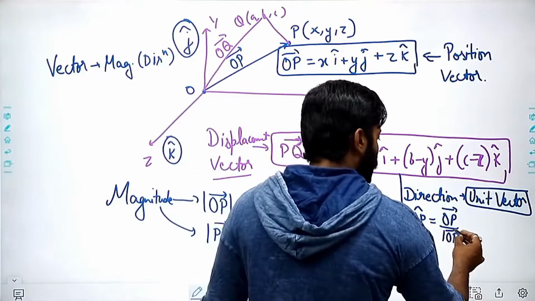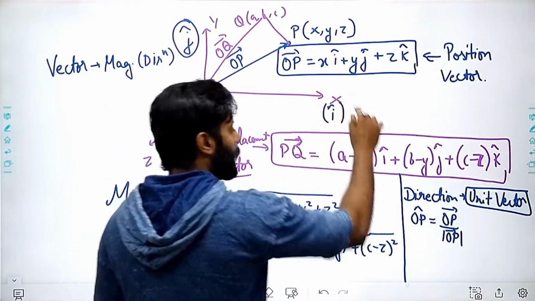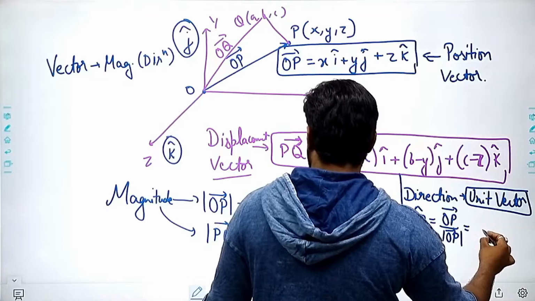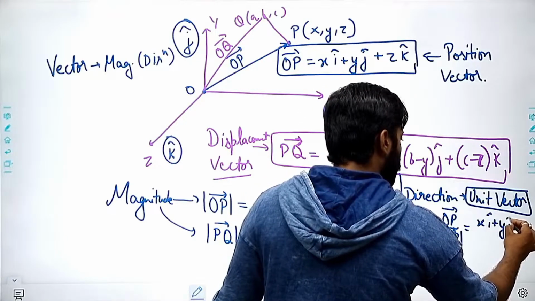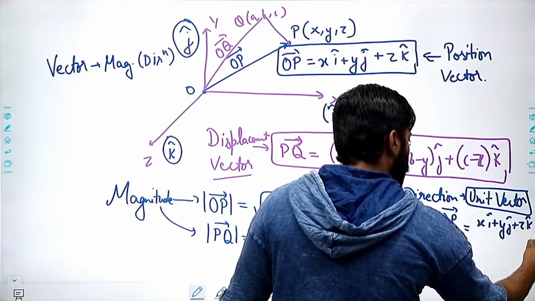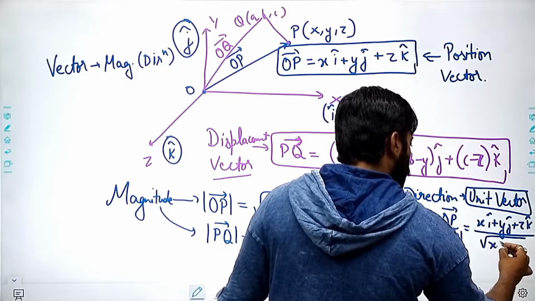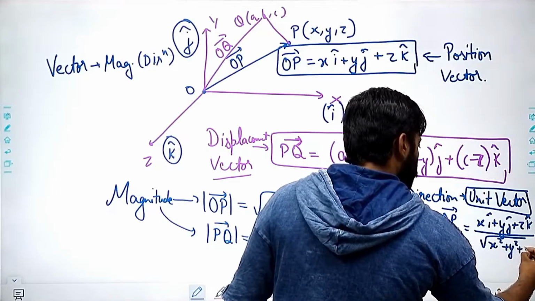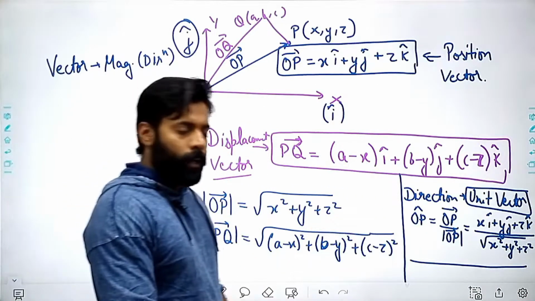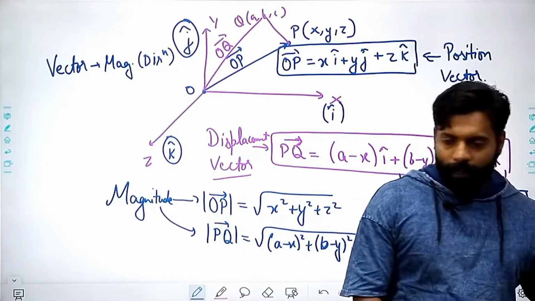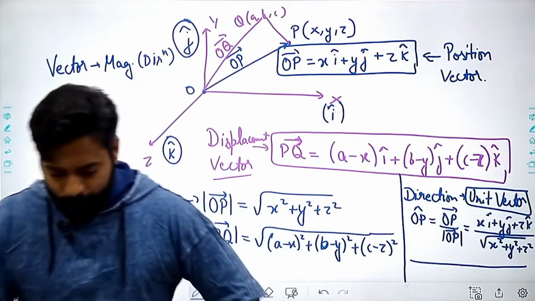So what is the OP vector here? The OP vector is x i cap plus y j cap plus z k cap. So I can write (x i cap + y j cap + z k cap) divided by √(x² + y² + z²). So this is how we'll be finding the direction, right? So I hope that these things are clear.